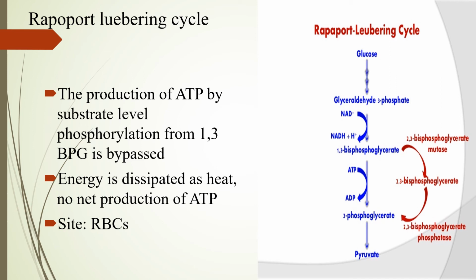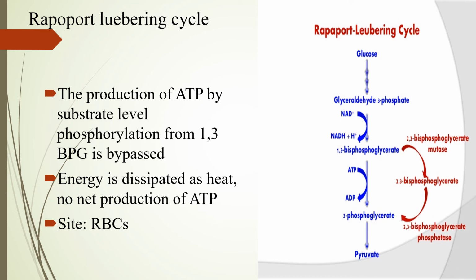The 1,3-bisphosphoglycerate is acted upon by the enzyme mutase and gets converted to 2,3-bisphosphoglycerate, which is acted upon by the enzyme phosphatase to form 3-phosphoglycerate. So the substrate level phosphorylation step in glycolysis is bypassed, utilizing two enzymes, mutase and phosphatase.